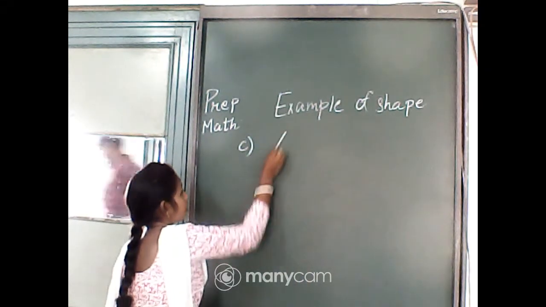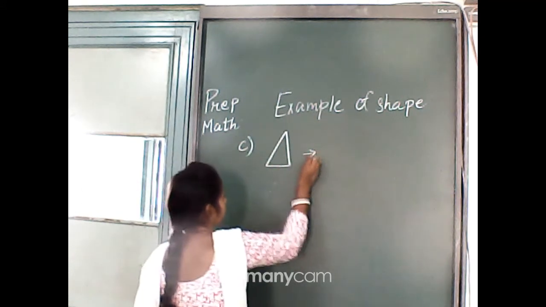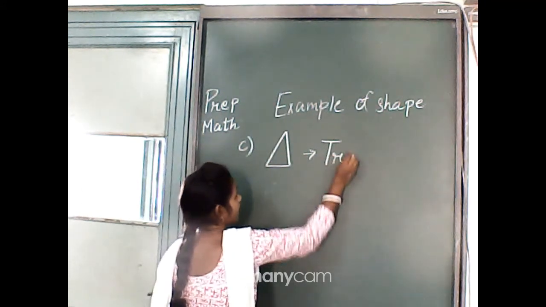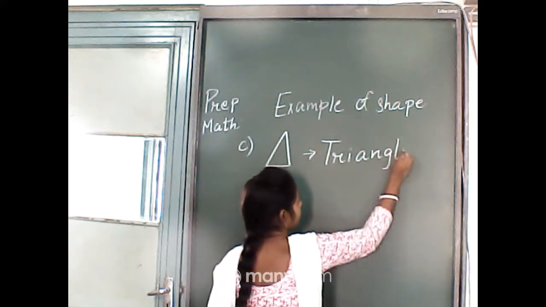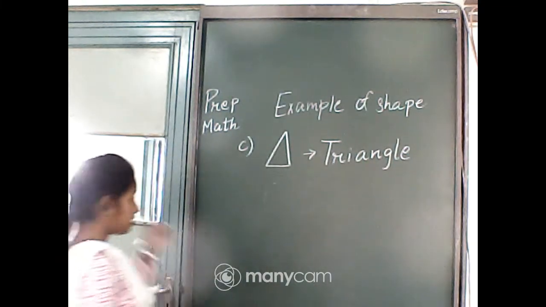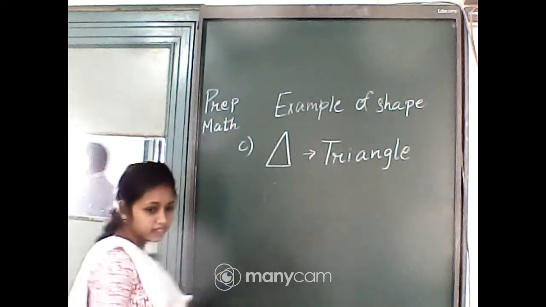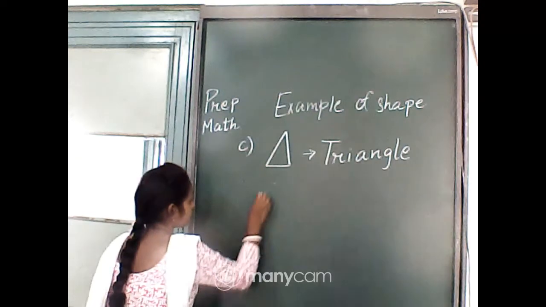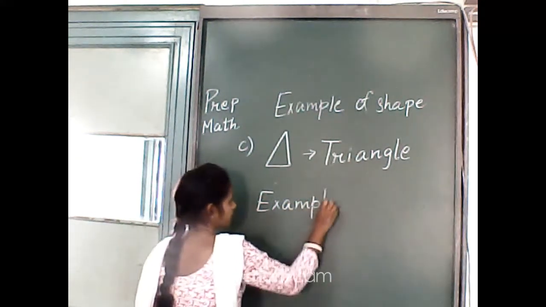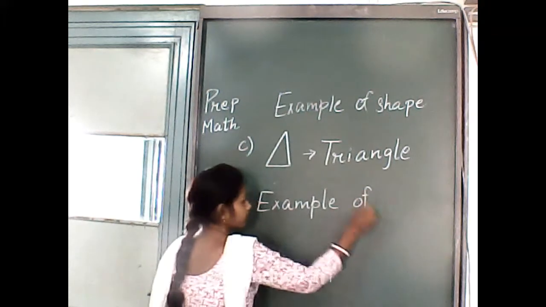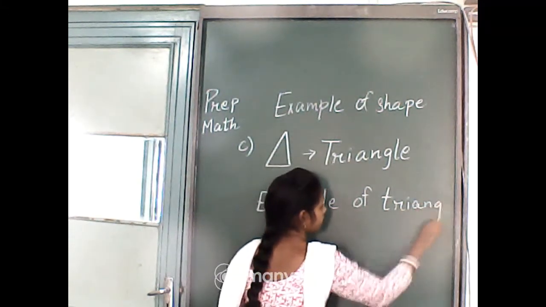Now we'll do shape triangle. T-R-I, tri, A-N-G-L-E, triangle. T-R-I-A-N-G-L-E, triangle. And the example of triangle?